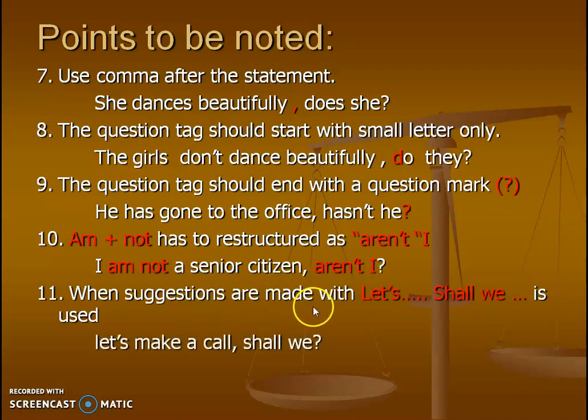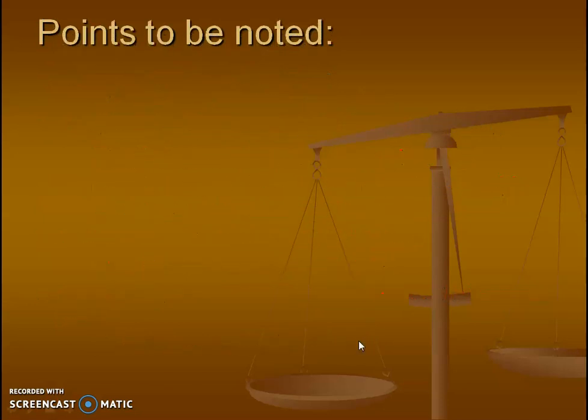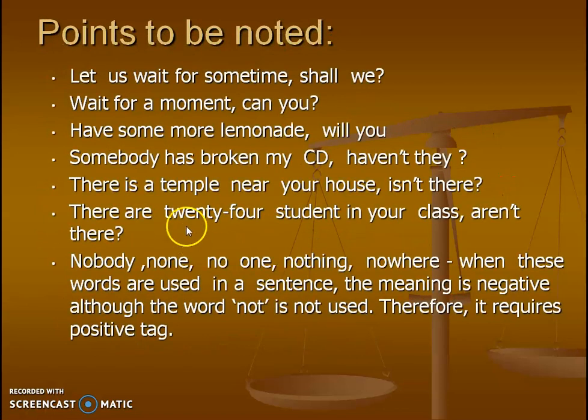When suggestions are made with let us, we always use shall we. For example, let us make a call, shall we. Let us see some of the examples of how a question tag is used. Let us wait for some time, shall we. Wait for a moment, can you. Have some more lemonade, will you. Somebody has broken my CD, haven't they? There is a temple near your house, isn't there? There are 24 students in your class, aren't there?